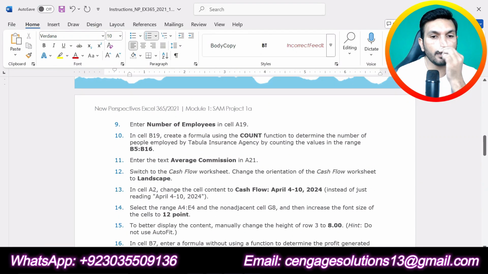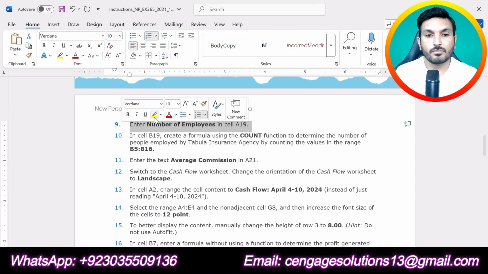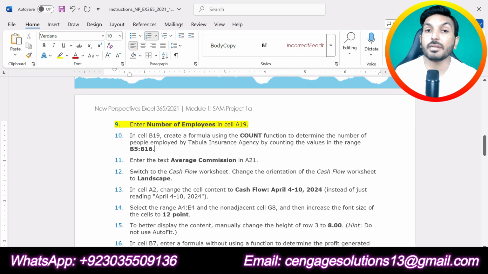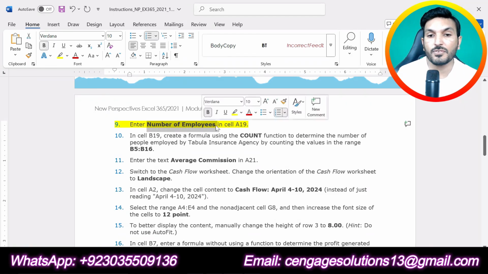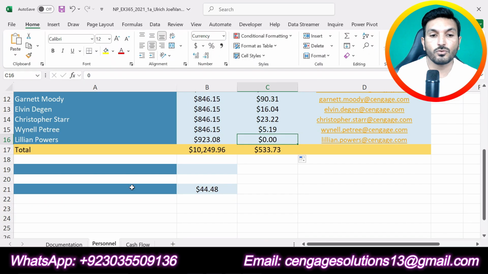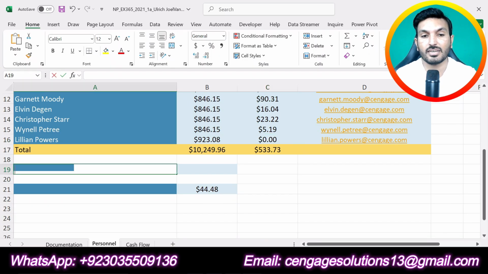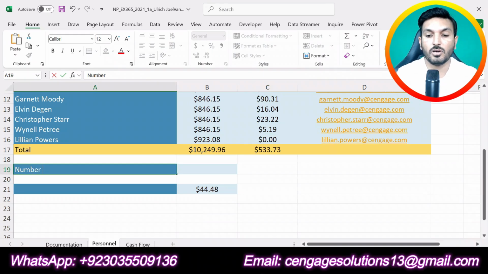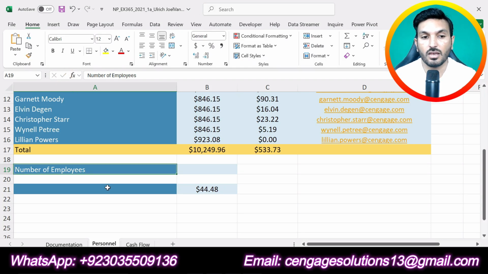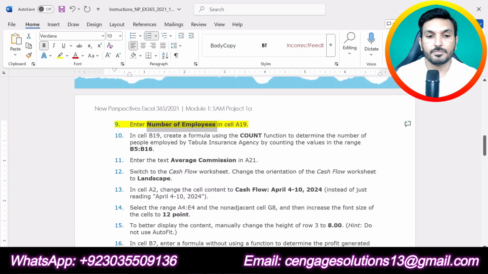Now we're going to do the next step, that is step number 9. Step number 9 is enter number of employees in cell A19. Now we are supposed to enter this text, number of employees, in cell A19. So we will go to cell A19 and we will type number of employees here. Click this enter check mark. So we have entered number of employees in cell A19.